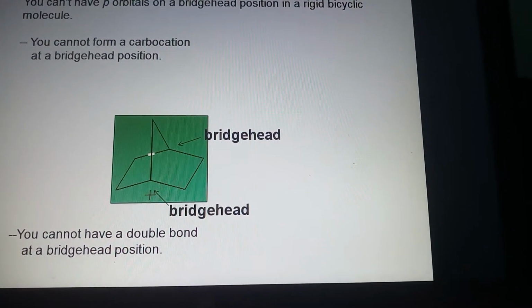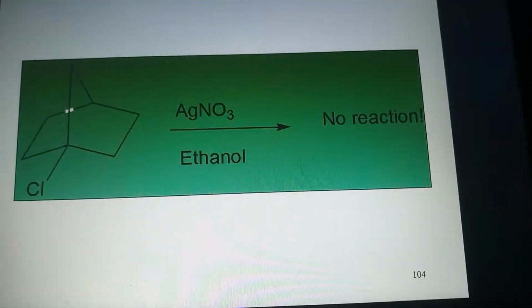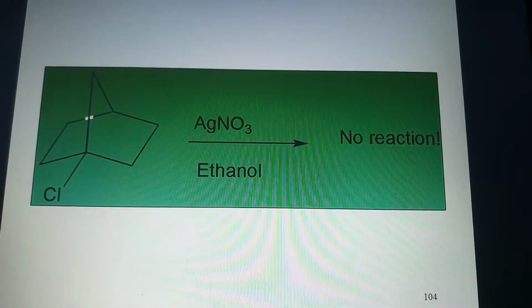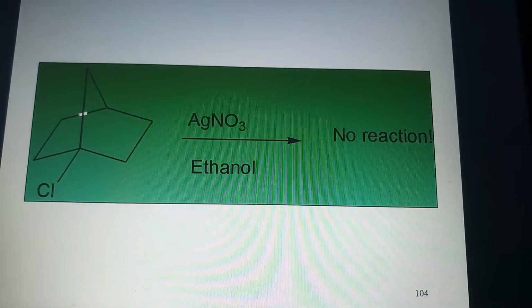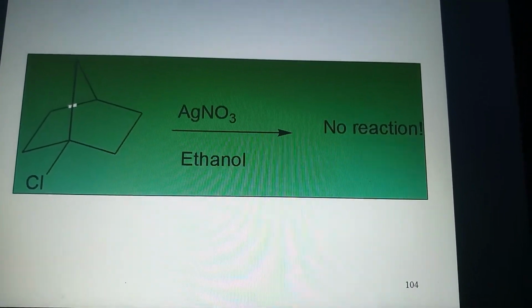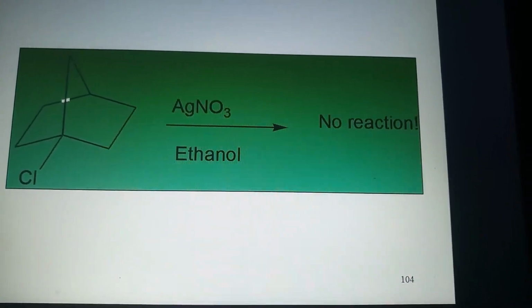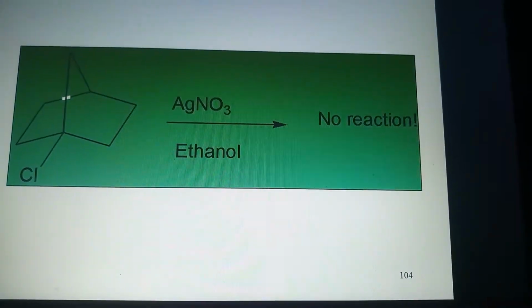So you cannot have a double bond at a bridgehead position. So this type of reaction, nucleophilic substitution, is not possible for a bridgehead type of leaving group.